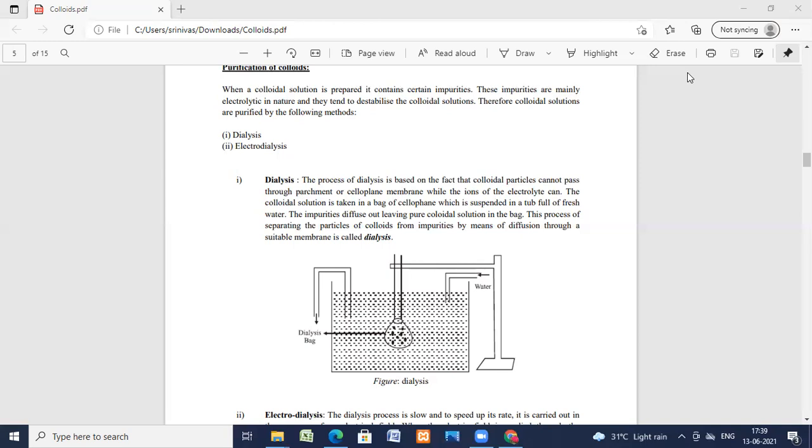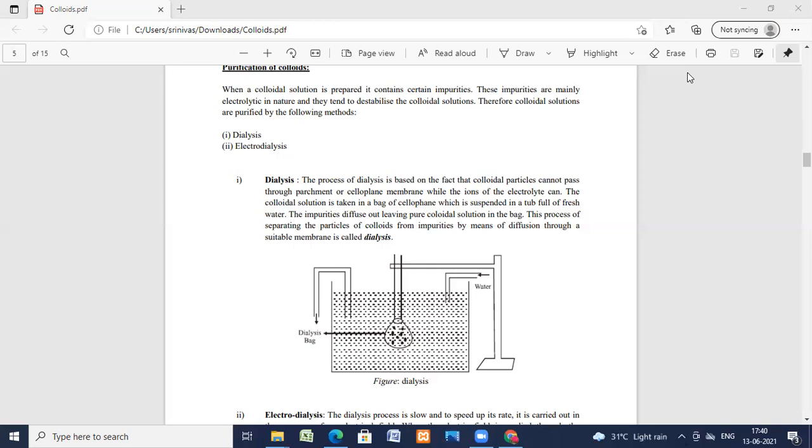The colloidal system which has more affinity between the dispersed phase and medium is a lyophilic colloid. If the affinity between the dispersed phase and dispersed medium is less, then that is a lyophobic colloid. And what are hydrophilic and hydrophobic colloids? If the dispersed medium is water, rather than any other liquid, then the colloid is called hydrophilic or hydrophobic, as the case may be.